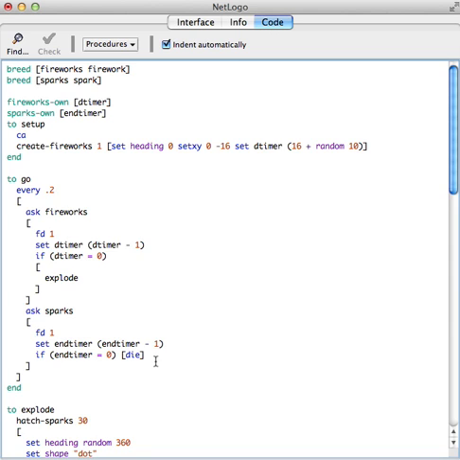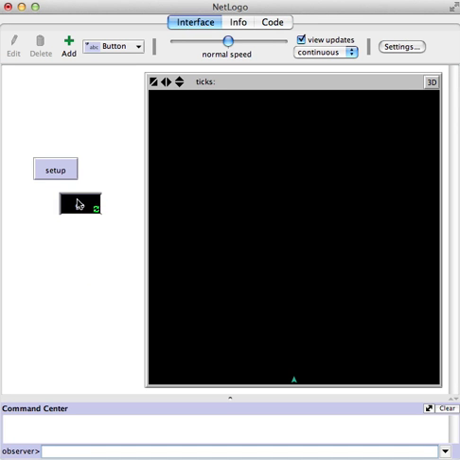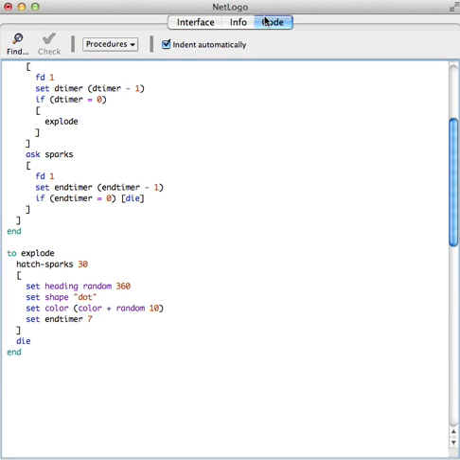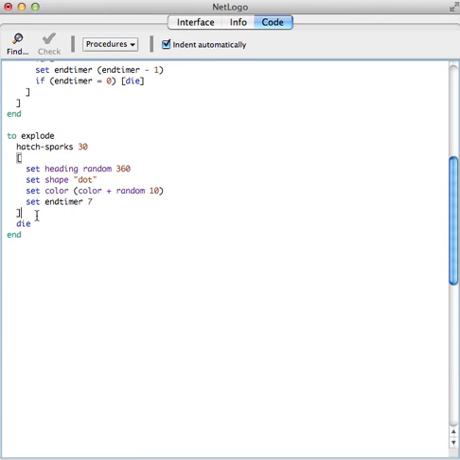Wonderful. Well, the explosion is a little big, so let's say when the sparks start, let's actually make them more like 7 should do it. Oh no, wait, that was color. The end timer should start at 7. Wonderful. So, we still only have one firework. So maybe when the fireworks explode, right before he dies, maybe he should hatch new fireworks.